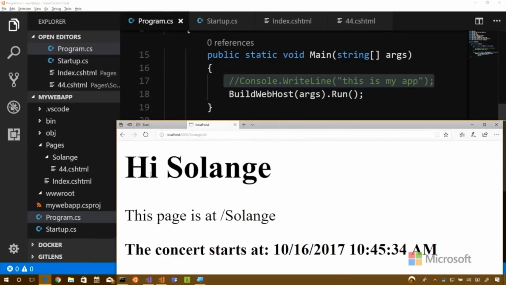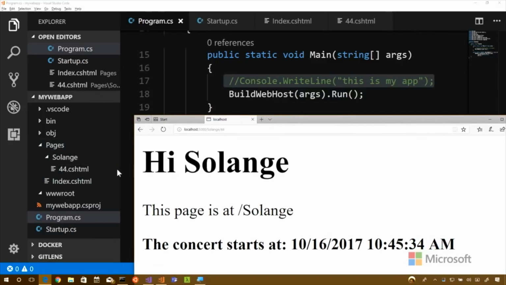So the Razor pages, these CSHTML pages, get copied to the host and they are part of the source code. But these .cs files don't get copied to the host. In fact, the DLL that they build into does. And that's just a little important thing to point out.